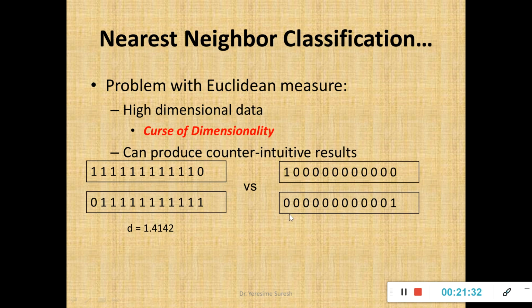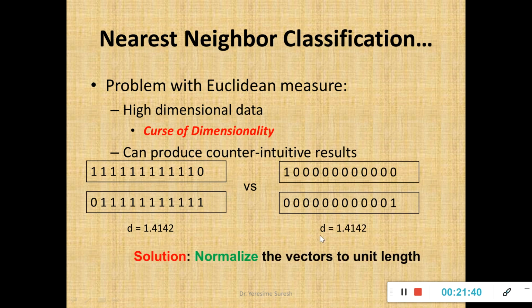Now apply the same thing to your second example, the second term, wherein I'll find the Euclidean distance as square root of 1 minus 0 whole square plus 0 minus 0 whole square plus 0 minus 0 whole square plus 0 minus 1 whole square. In that case also the distance will be 1.4142. That means dimensionality becomes an issue. Why? Here in this example I have more number of ones, in this example I have more number of zeros. This is the drawback. I call it the curse of dimensionality.